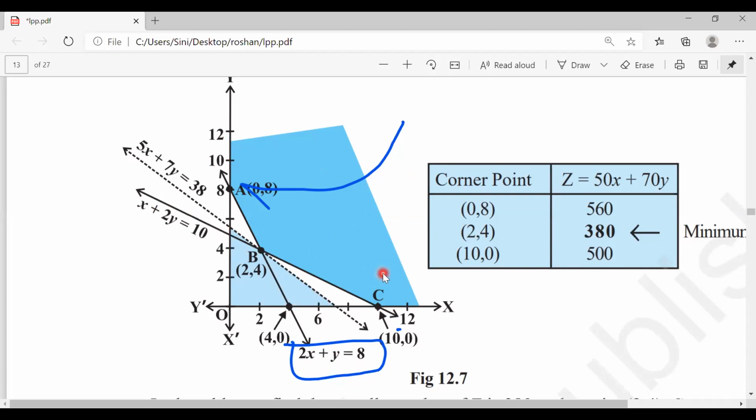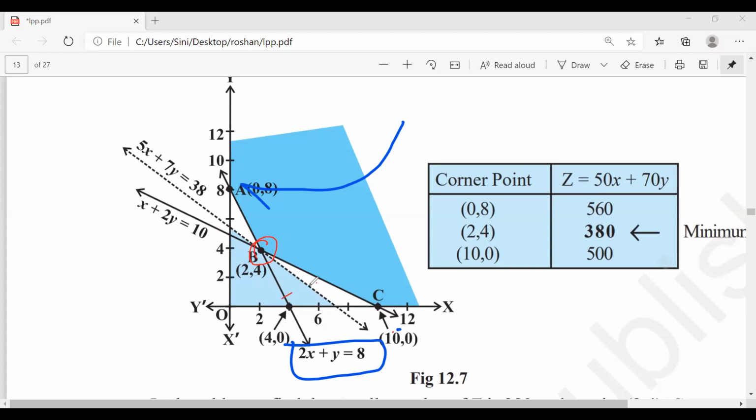How do we determine the corner points? So I told you clearly, once we get the lines intersecting each other, that is 2, 4, we directly mark it. We got it. But how do I get the other points here?